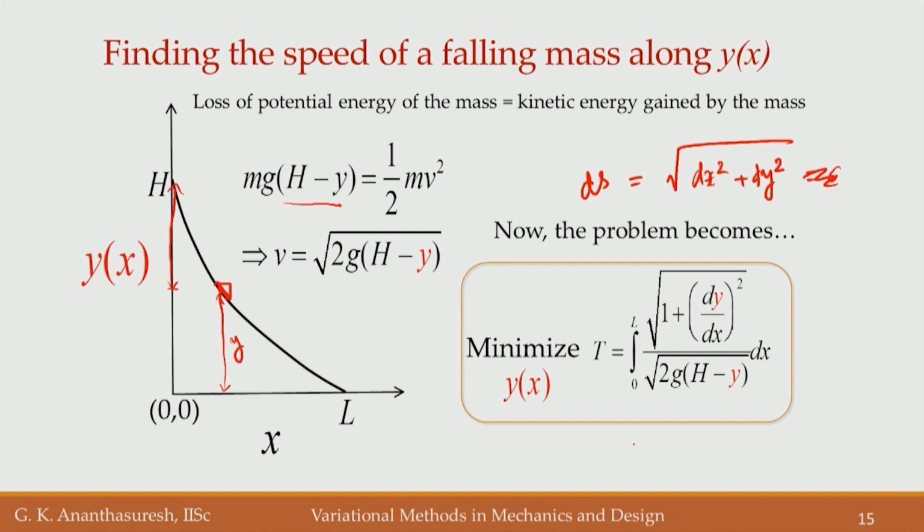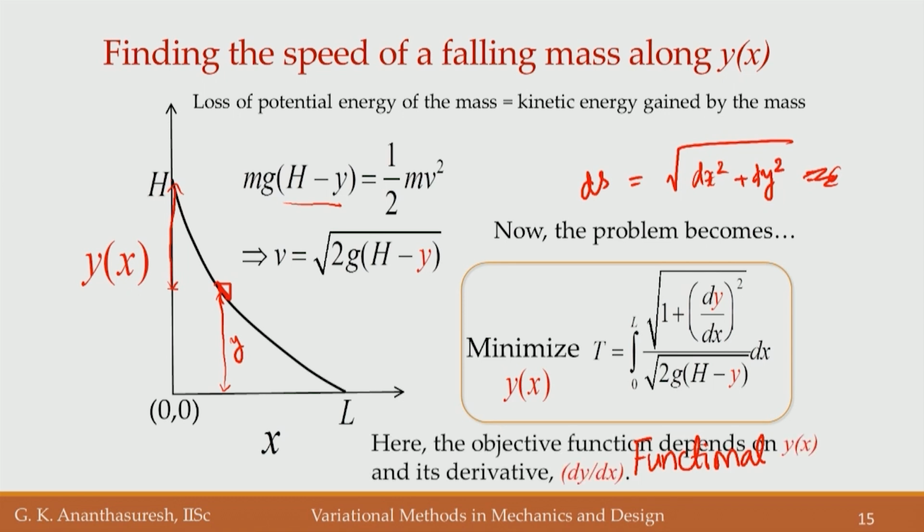So, this integral, later we will know what this is called, it is called a functional. It is not a function, it is a functional. If we minimize this with respect to y of x, in the refraction problem we had only one variable called h, now we have a function y of x itself as an unknown. That is the nature of calculus of variations problem. This is the classical Brachistochrone problem. And as you can see, it depends on the function y of x and its derivative dy by dx.